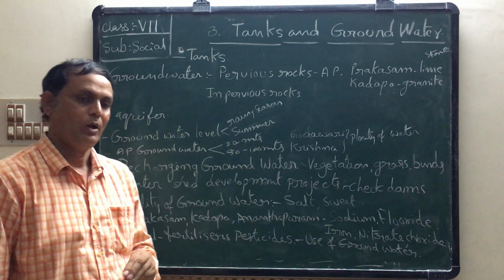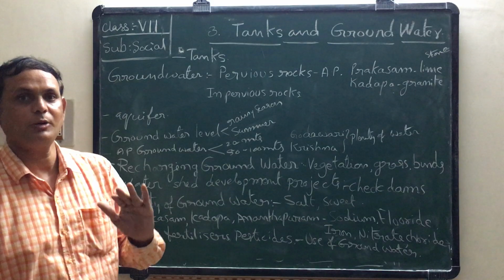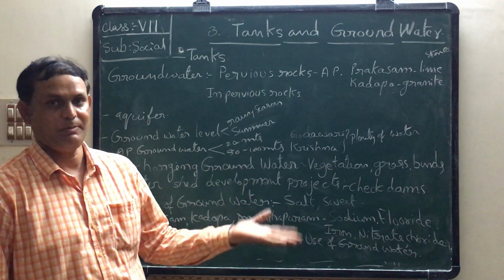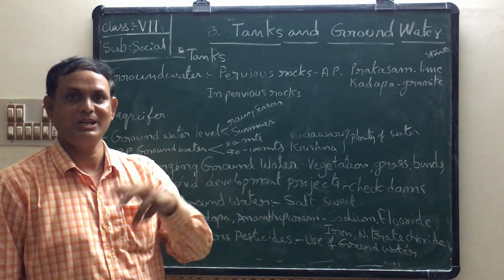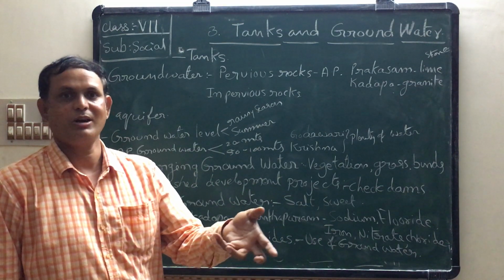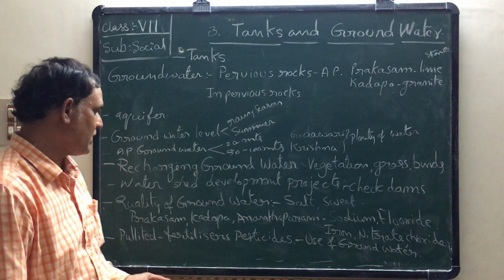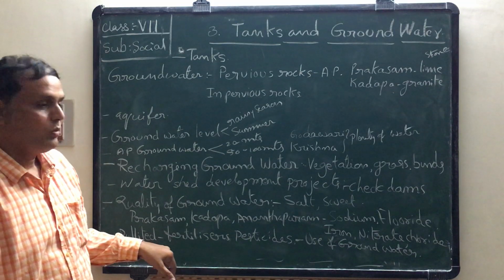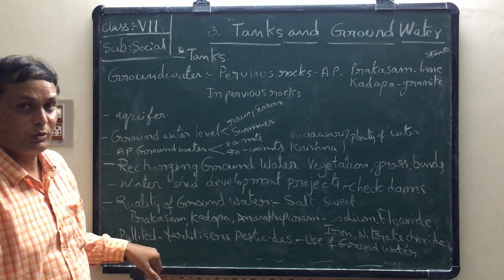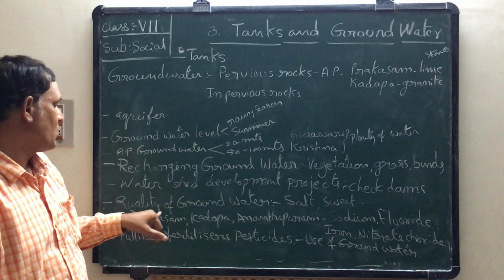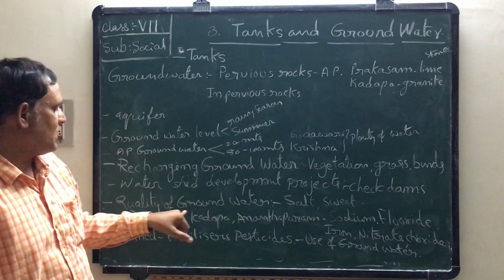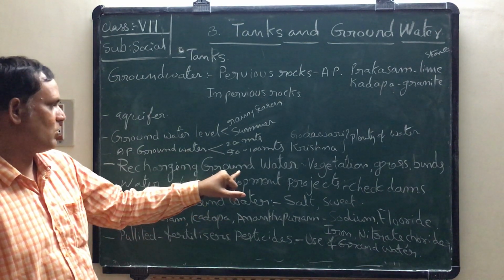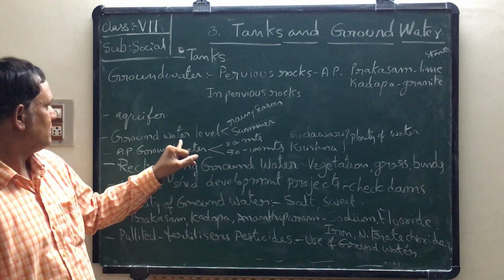So it is our duty not to pollute the water with excessive use of fertilizers, chemicals, dumping wastage from industries and wastage from our domestic sources, that means houses. Okay, so these are the main points: polluted water and its causes, quality of groundwater, watershed development program, recharging groundwater, etc.